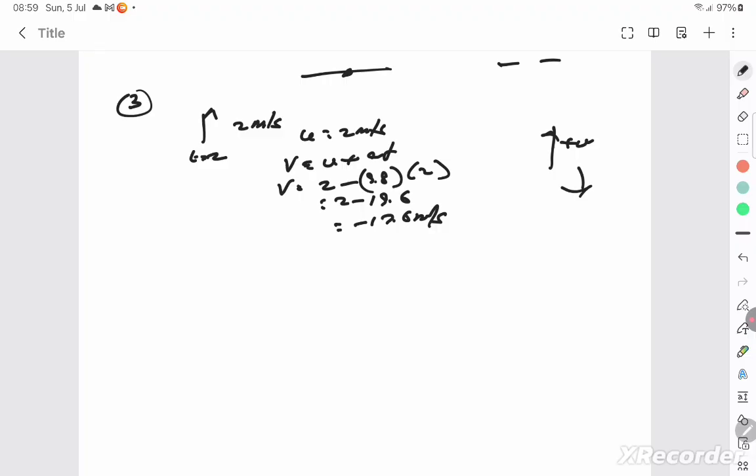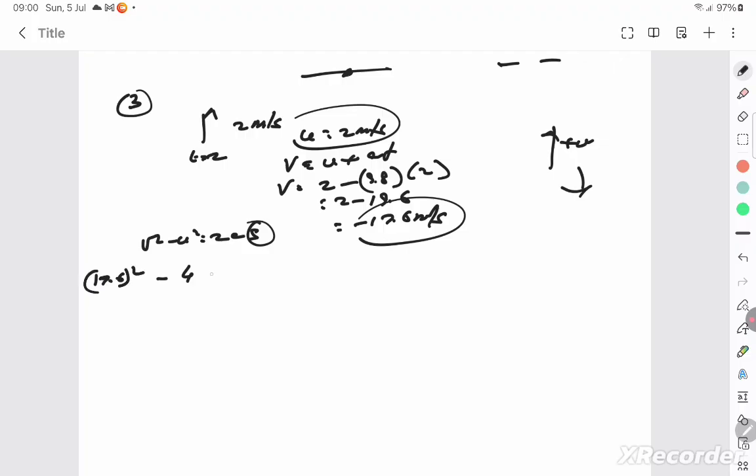How far is it below the helicopter? This distance at t seconds: v square minus u square is equal to 2as. They are asking for s. The initial velocity is not 0 here. It's taken upward velocity 2. The final velocity we just found, minus 17.6. The whole square minus 2 square is equal to 2 into gravity, minus 9.8, into s. Therefore s is equal to minus 15.6 meters. So magnitude of s is 15.6.